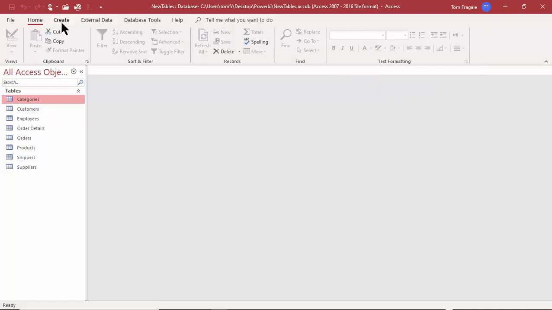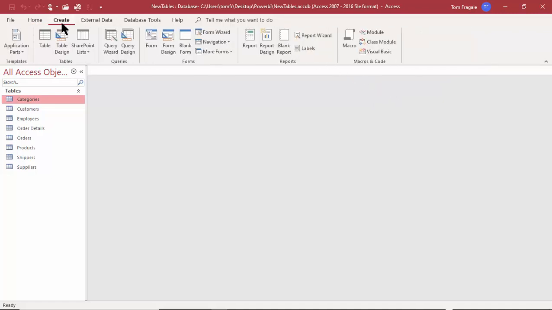Let's pick on the Create menu. And the Create menu is where we make every part of our Access database. So we have tables, queries, forms, reports, macros, and modules. So let's describe each one of those.